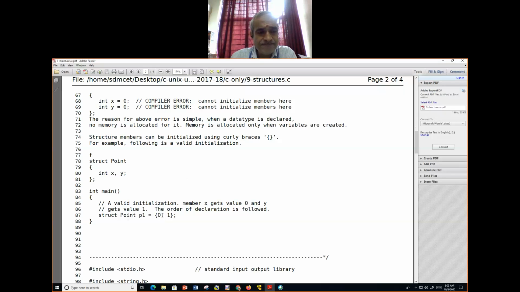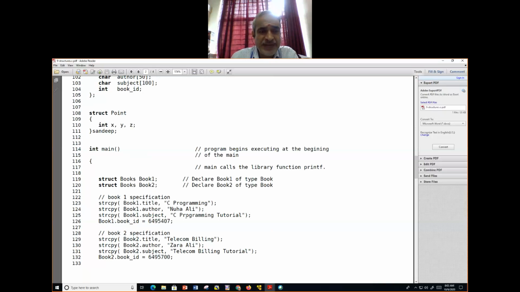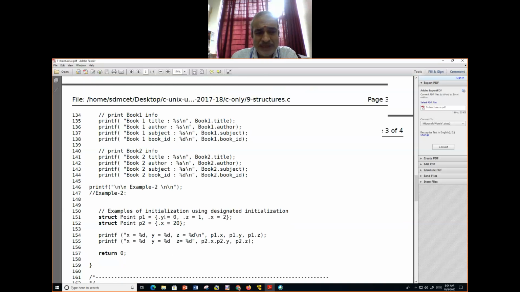And all those things we have seen, and we have taken one example of creating book one, book two of the type struct books. We have seen all these things. So do you have any questions on this?